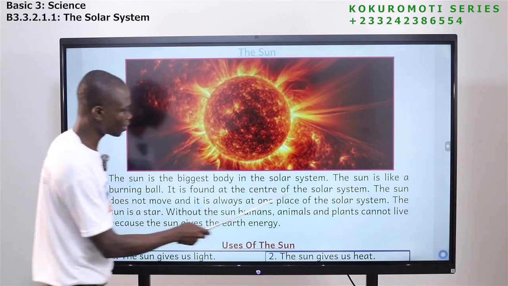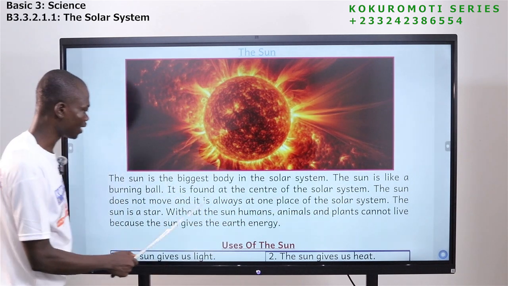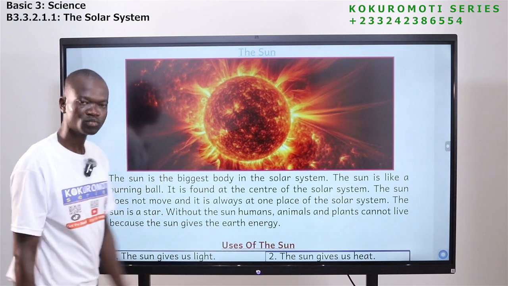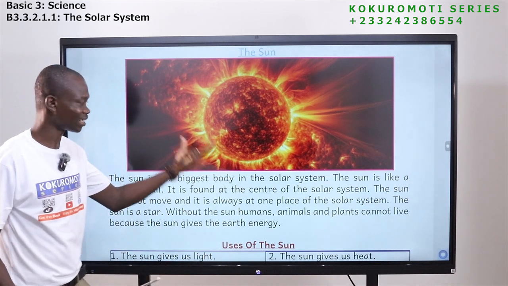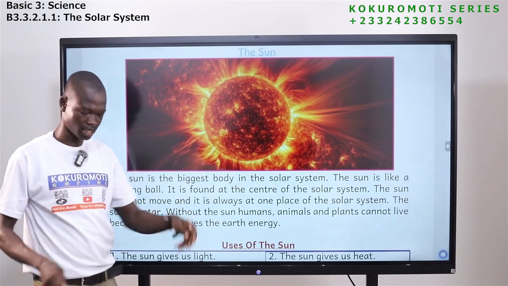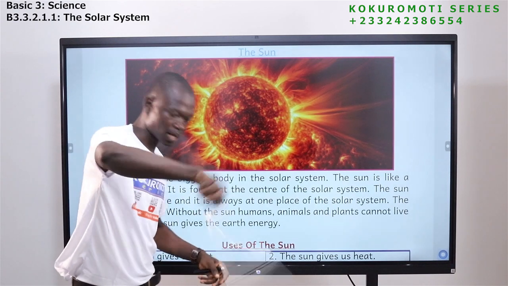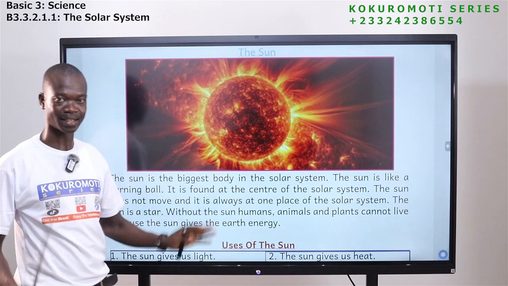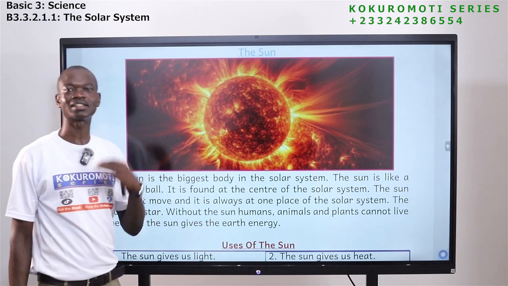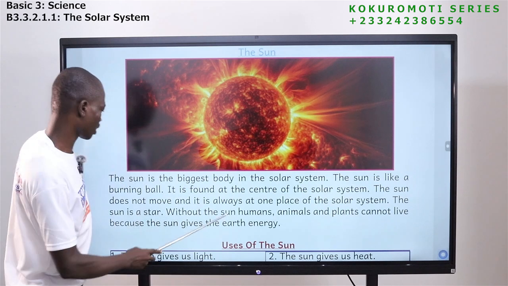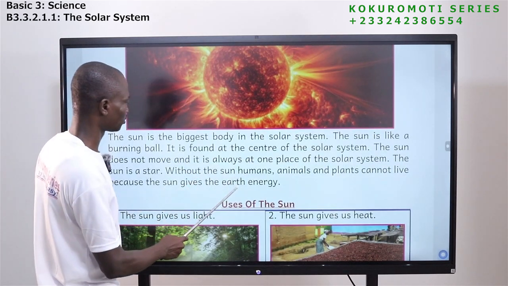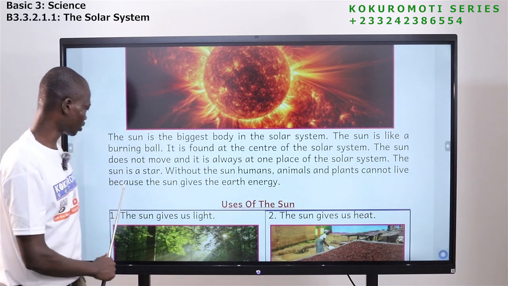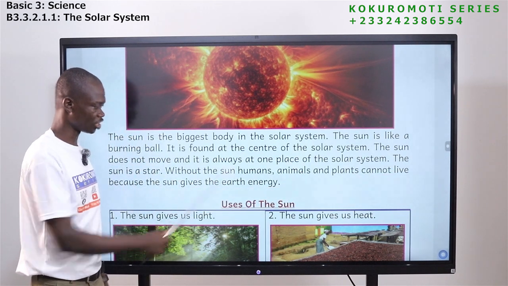It is found at the center of the solar system. The sun does not move, and it is always at one place. The sun is a star. It doesn't move, and all the 8 planets revolve around it. And you should remember that the sun is also what? A star. Without the sun, humans, animals, and plants cannot live because the sun gives the earth energy.